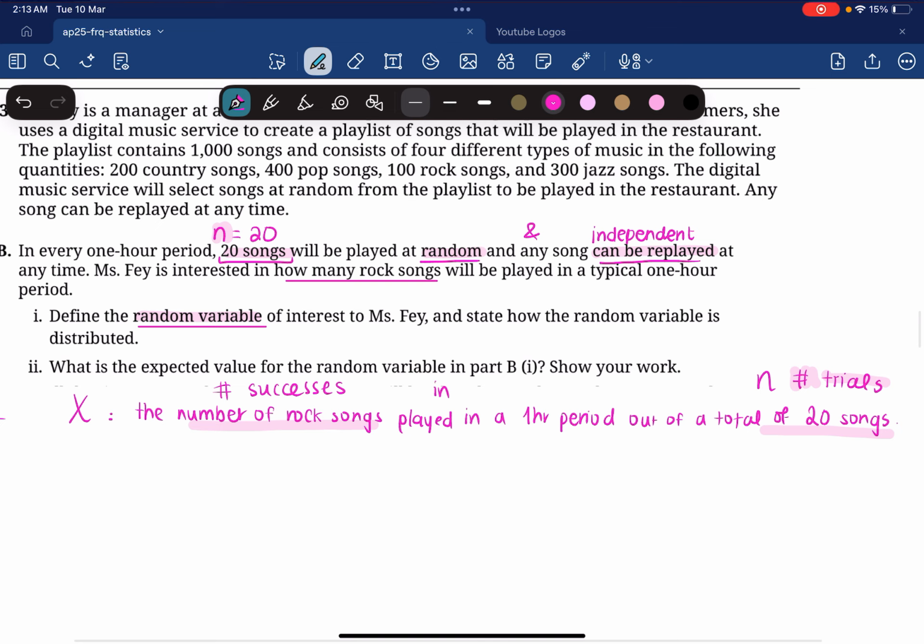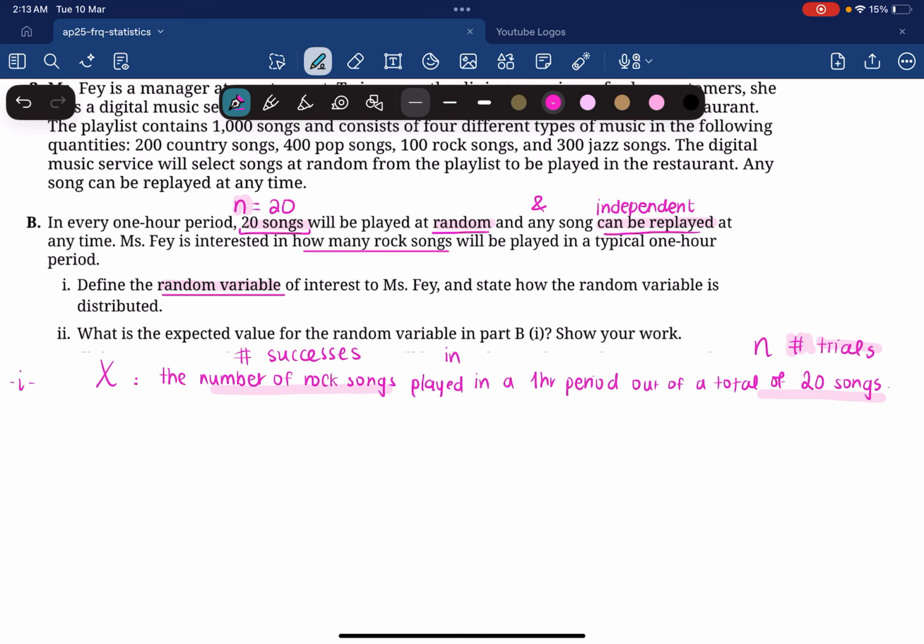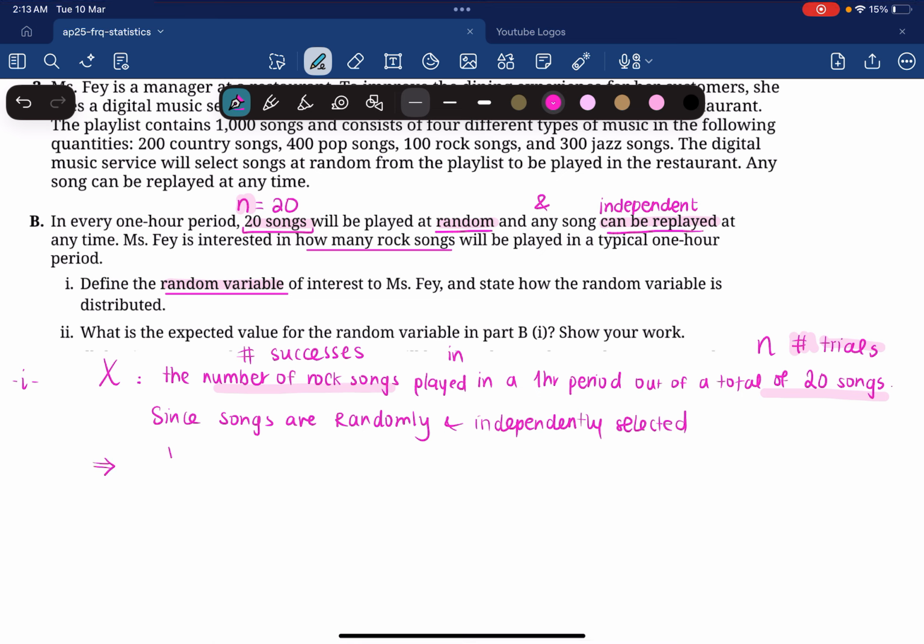Since the songs are randomly and independently selected, then we can say X follows a binomial distribution, okay, with n equals 20, the number of trials, so the number of songs is 20, and the probability of success,